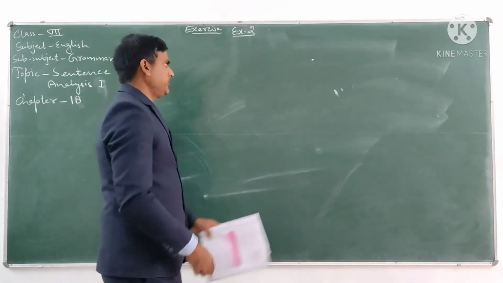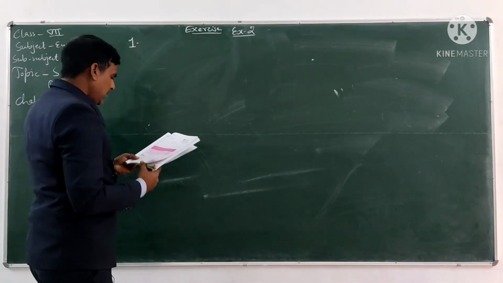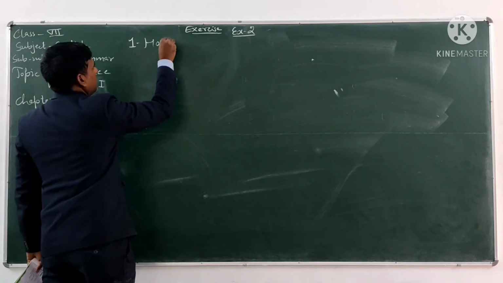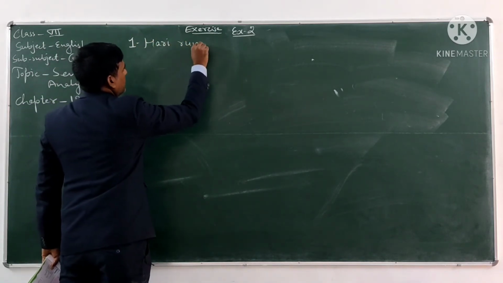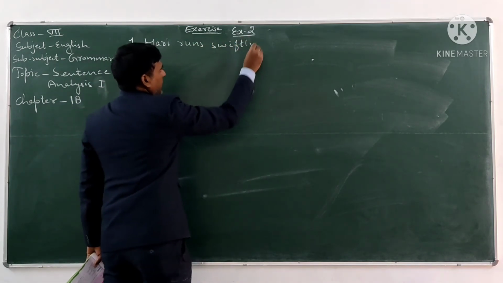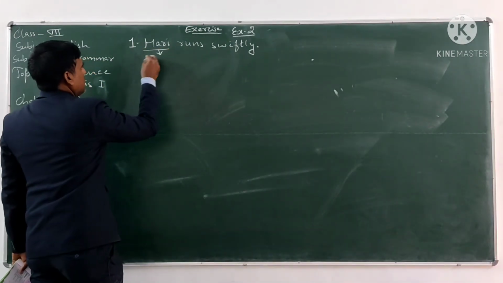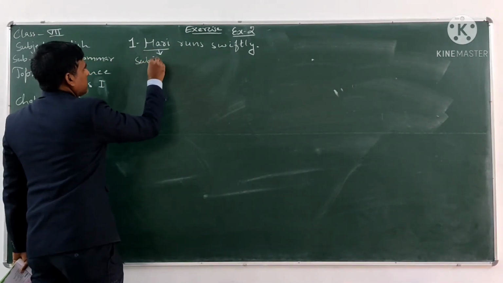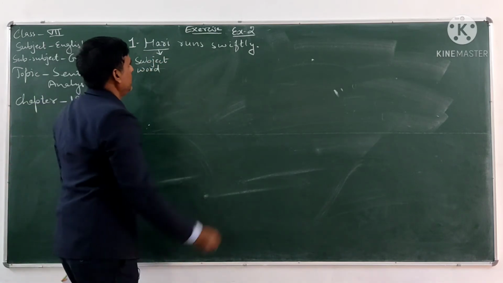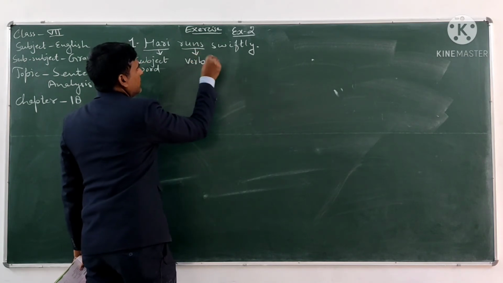So let's start. The sentence number 1 is Hari runs swiftly. In this sentence, Hari is the subject word, and runs is the verb.